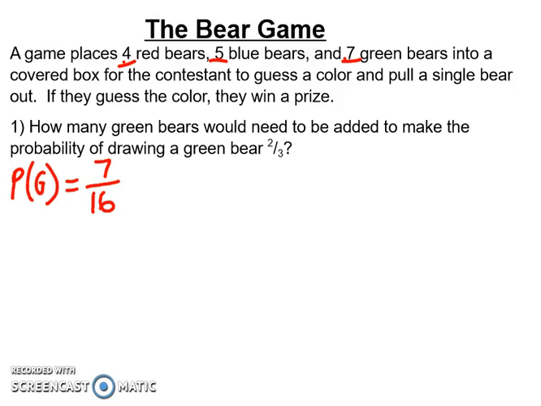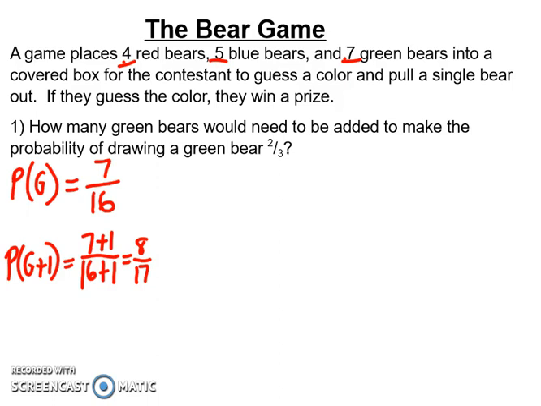Now, the idea here is that I'm going to add more green bears. So let's just do a little bit of playing. So say maybe I'm going to add one more green bear. That would mean that I would have 7 plus that one new one. But I also have to think about what that does to my denominator. I had 16, but I just added another bear to it. So now that would become 8/17. Well, that's still too low, so maybe I just take a guess.